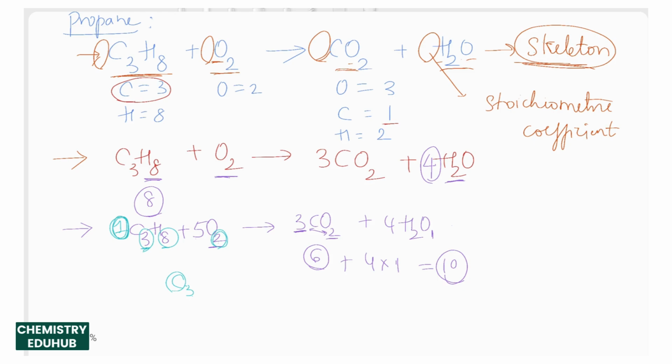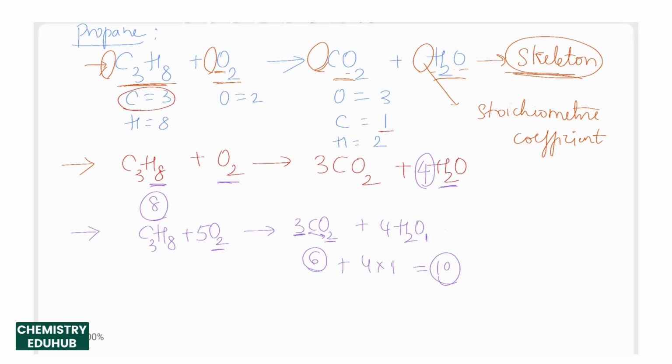But if you write 2C3H8, that means that 2 belongs to both 3 and 8. This is the major criterion that you need to remember. So this is now the balanced equation, where all the carbons, oxygens and hydrogens are balanced. This is called the stoichiometric equation or balanced equation. Now this follows the law of conservation of mass.